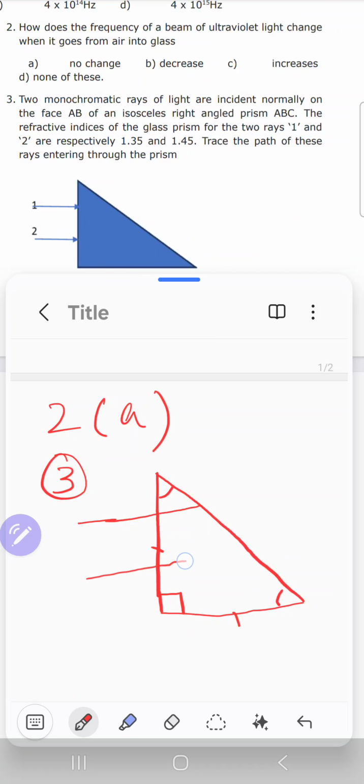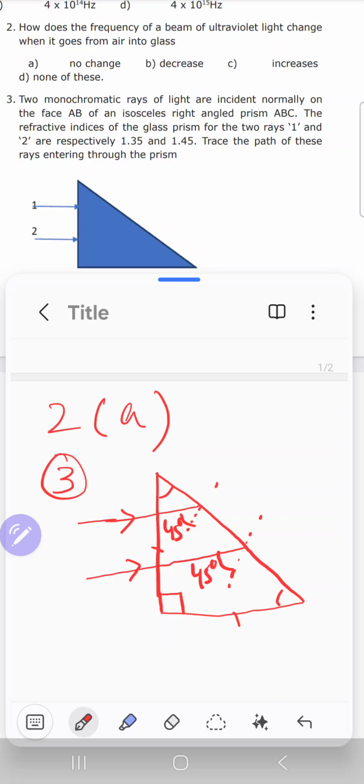Similarly, the other ray would also move inside the prism without deviation. Here you have to draw the normal in order to write the angle of incidence. So this angle of incidence would be 45, and here also it is 45 degrees. For both rays, the angle of incidence is 45 degrees.